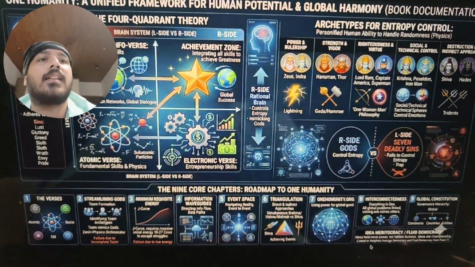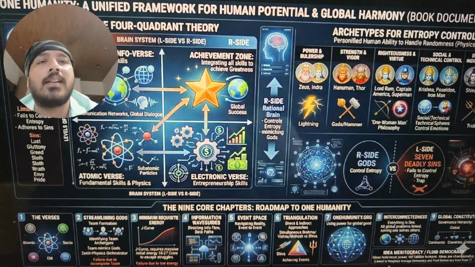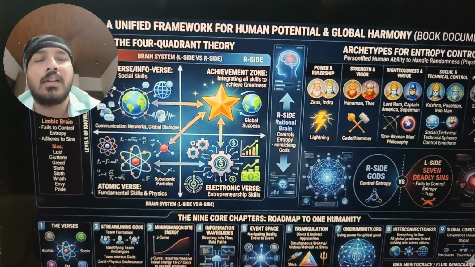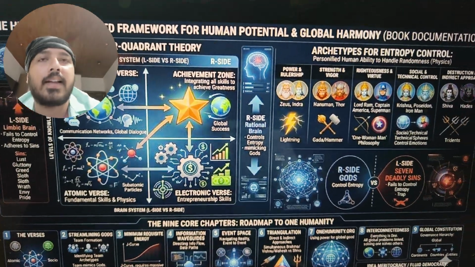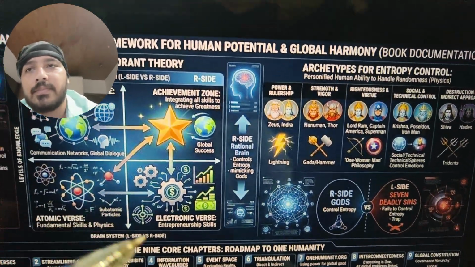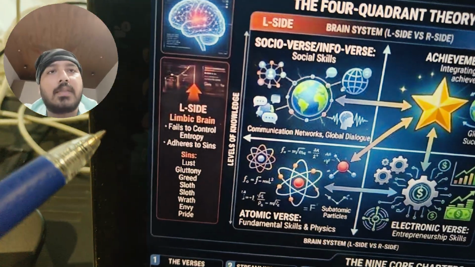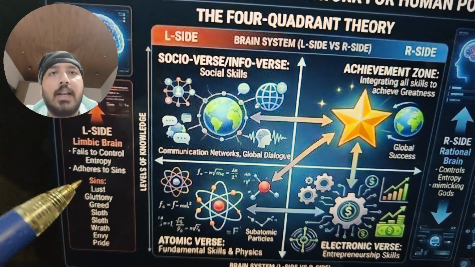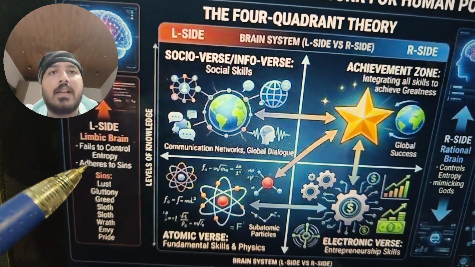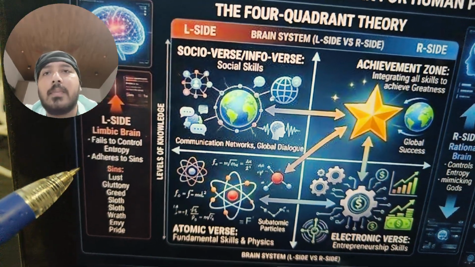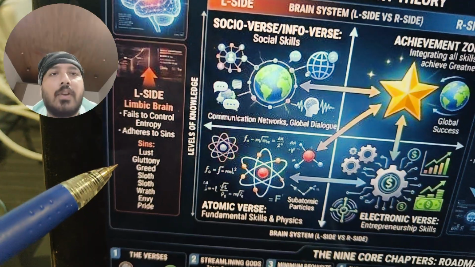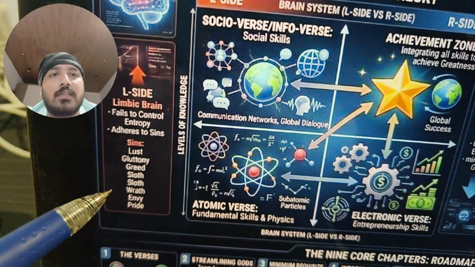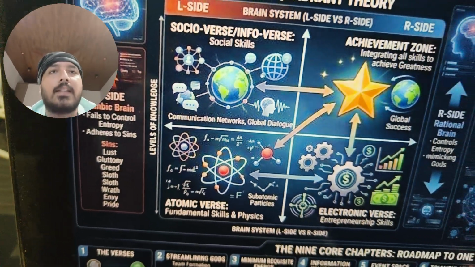This is an AI generated image. So whenever AI generates some image, it is not necessary that the image will be extremely perfect as per what we wanted. The L side corresponds to the limbic brain. Limbic brain means what? Limbic brain usually is the brain that falls for sins. For example, for lust, gluttony, greed, sloth, wrath, envy, pride, etc.